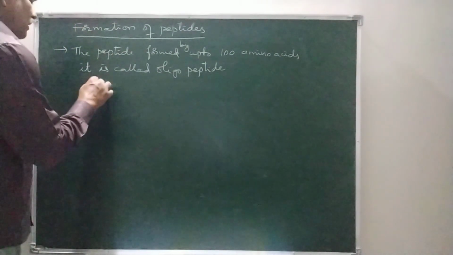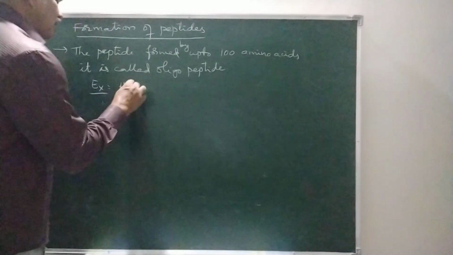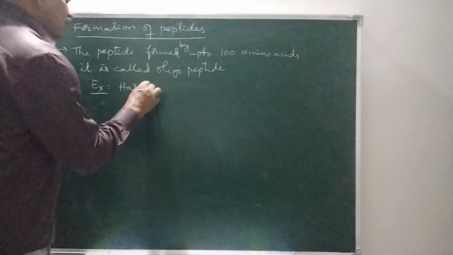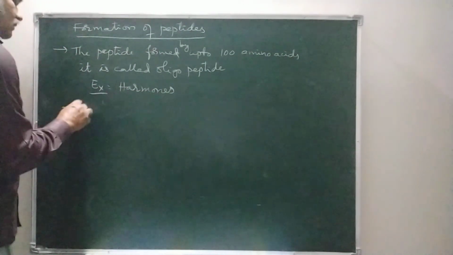So these oligopeptides act as hormones. Hormones are oligopeptides.